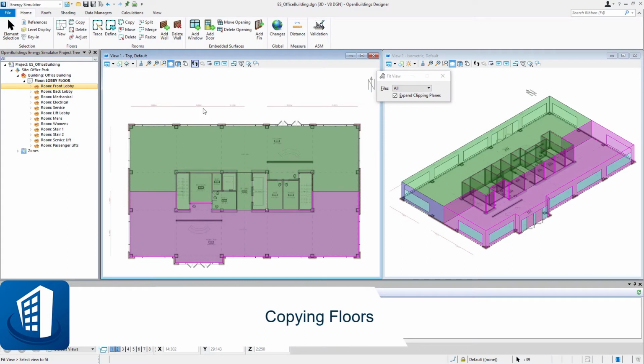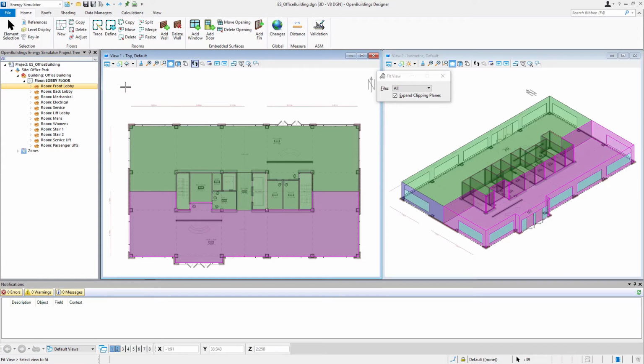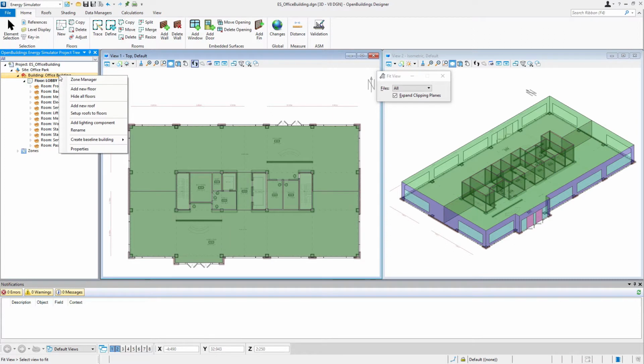Welcome to this session on copying floors. Now we still have 2 floors to add to this building, 2 office floors, and we could just repeat the process that we used for the lobby. In other words, come up to our building and use the Add New Floor tool and bring in a new floor reference and then build the rooms and the embedded surfaces.